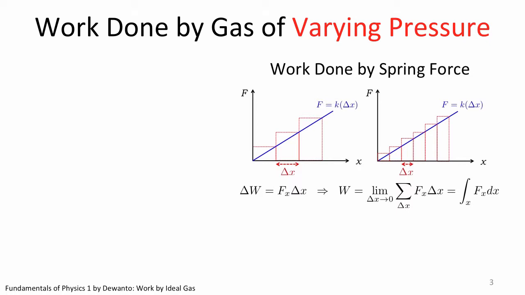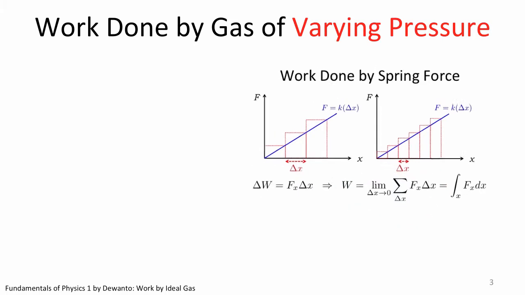We learned it before. We drew the plot of force versus displacement, and we sliced this plot into tiny displacement steps, whereby we assume that for each step the force is constant, so that we can use the usual equation F times displacement to compute the fractional amount of work which results from these tiny displacement steps. The total work done is simply the scalar sum of these fractions.